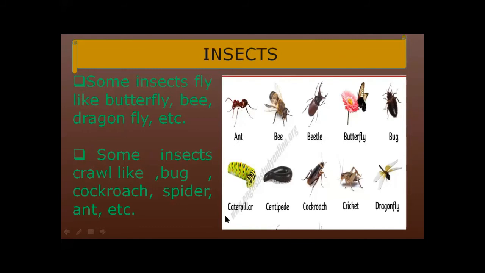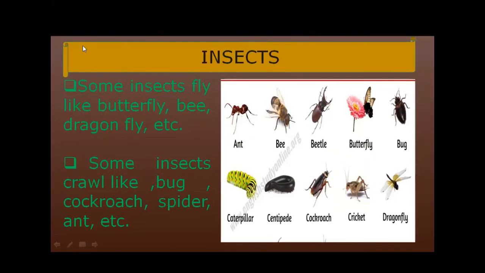When you think about the movement of these insects, you can easily capture the movement of other animals that crawl. I hope all of you got a very clear understanding about insects. Insects are small and some insects fly like butterfly, bee, dragonfly, etc. Some insects crawl like bug, cockroach, spider, etc.